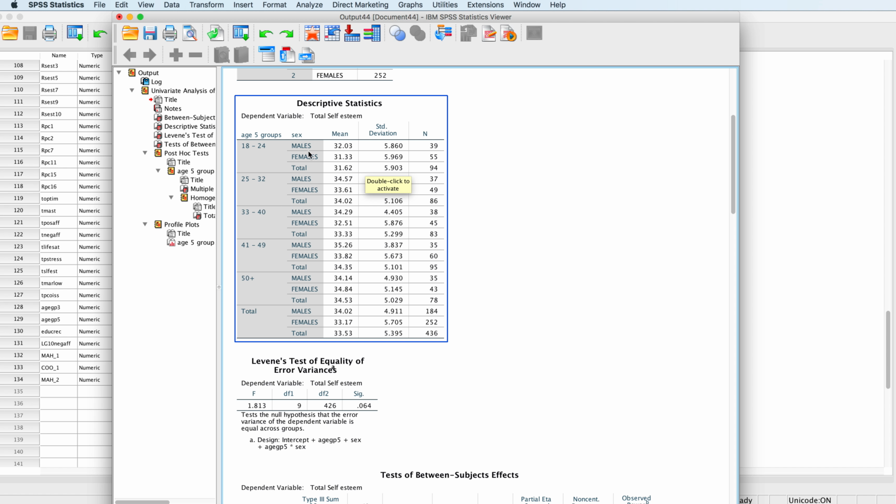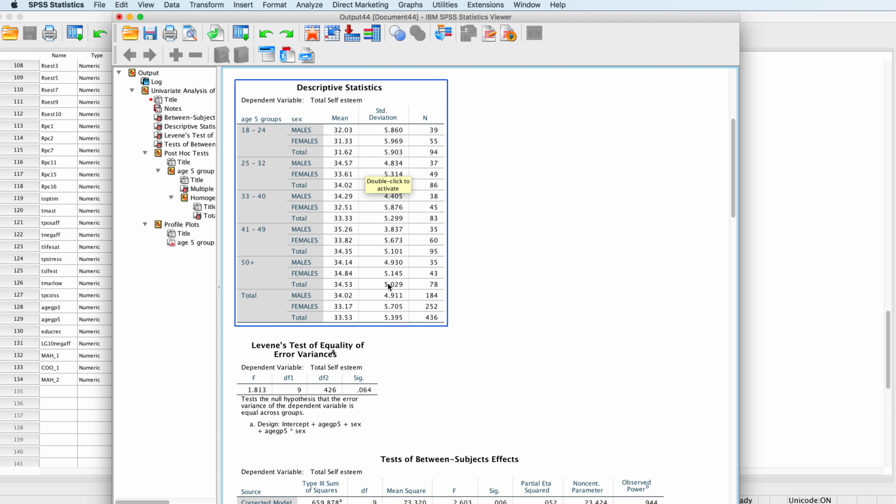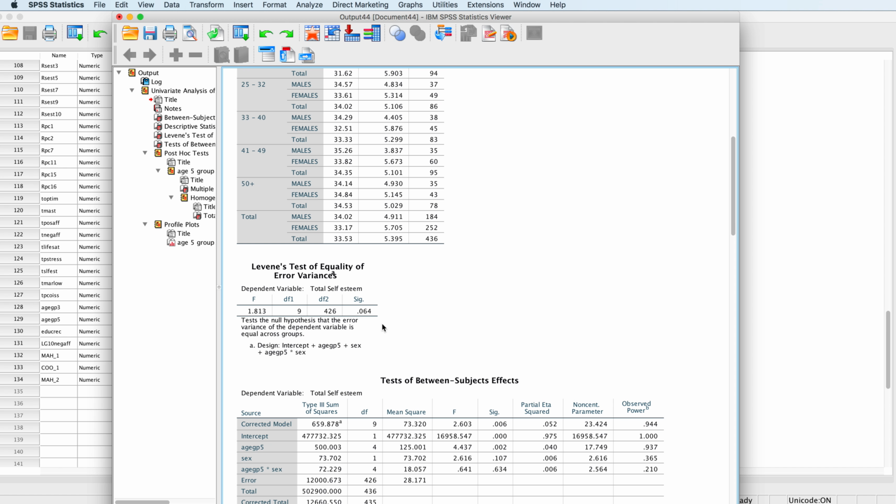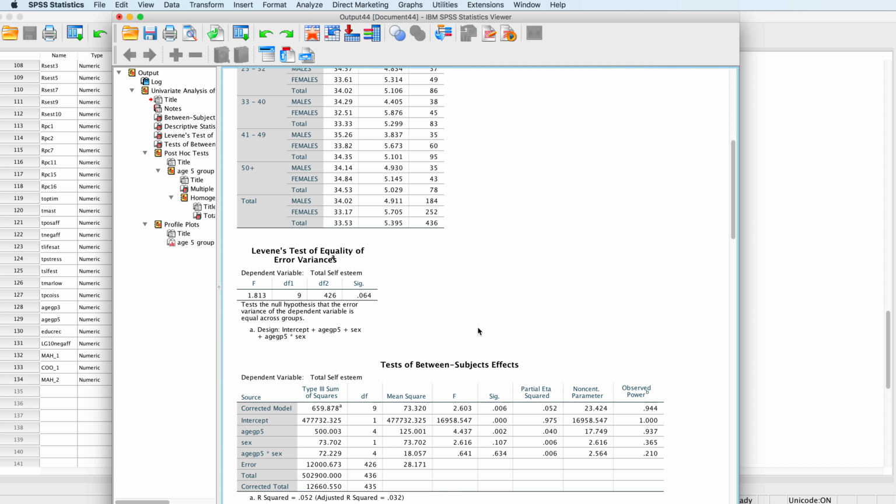So what you'll see here is 32, 31, those are not too bad scores, I suppose. It goes up a little bit for the 25 to 32 year olds, and then we get all the way down to the 50 plus, and they're up at 34. So it does seem to increase a little bit. It doesn't look like huge increases, especially given the standard deviation. So we'll see if we're going to end up with a main effect for age. In terms of equality of variance, the homogeneity assumption, we're good. It came close to being significant, but it wasn't.